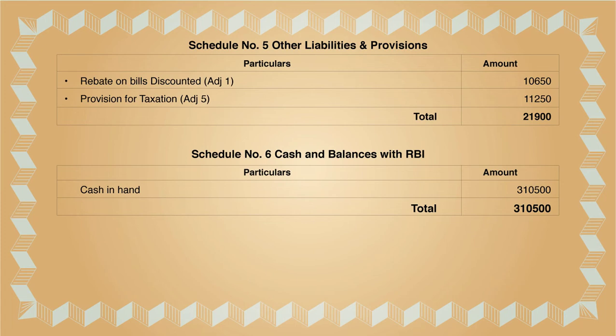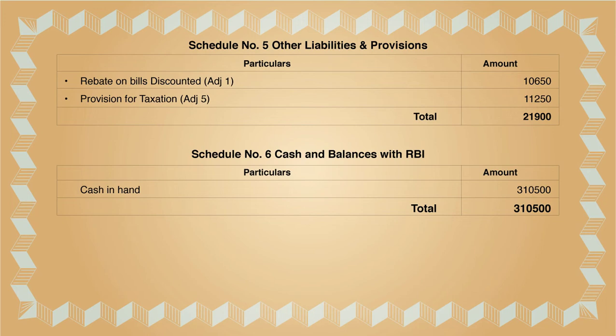Now the next is schedule number 6. The heading of the schedule is cash in hand and balance with RBI. RBI means Reserve Bank of India. Any cash transactions related to the Reserve Bank of India will come in schedule number 6. So you have to check in the trial balance if any cash in hand or cash at bank is given.